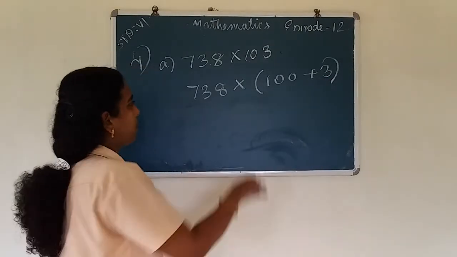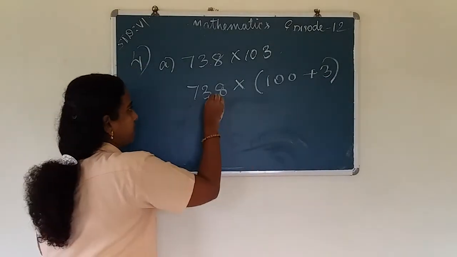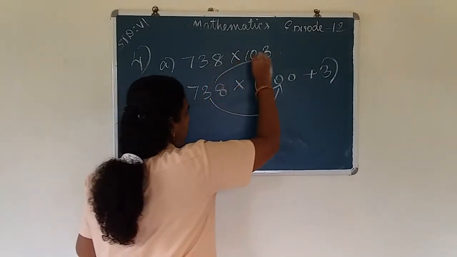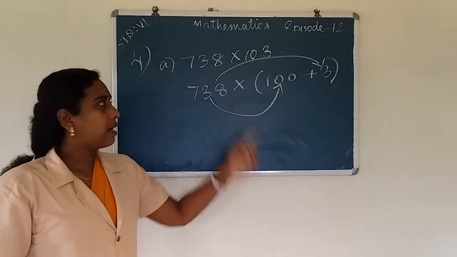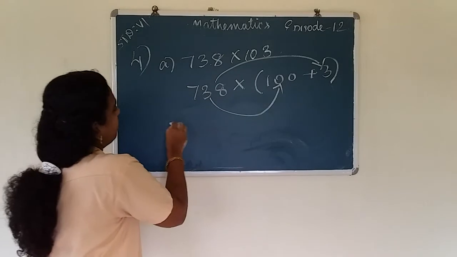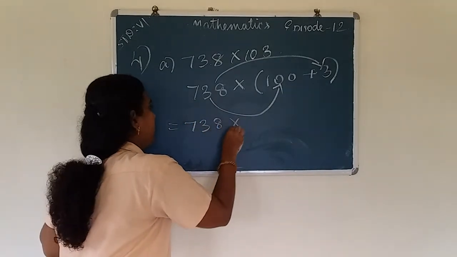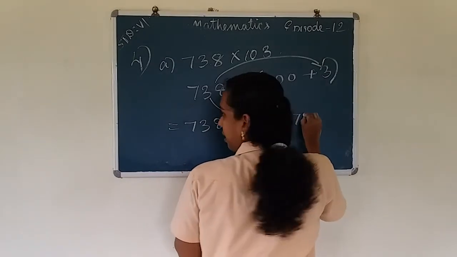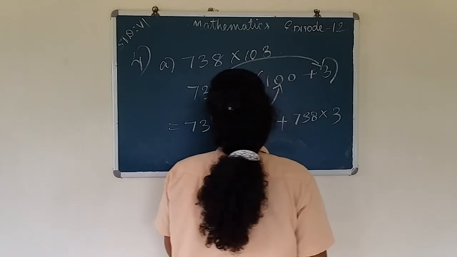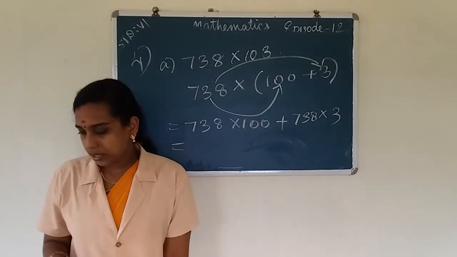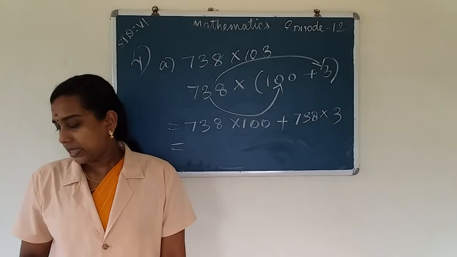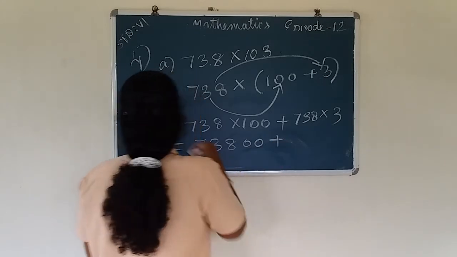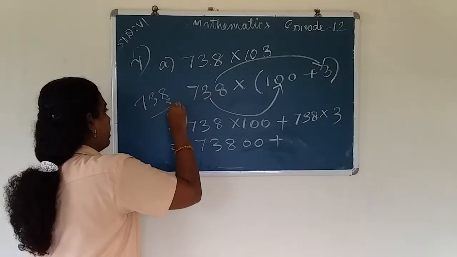Then we open the bracket with the number 738. First we multiply 738 by 100, then 738 by 3, then add the products. So first one is 738 into 100 plus 738 into 3.